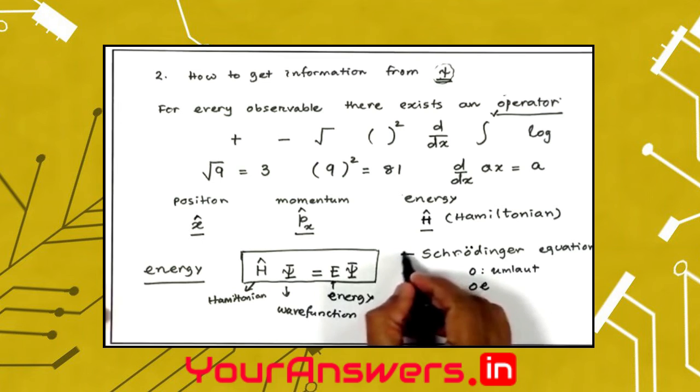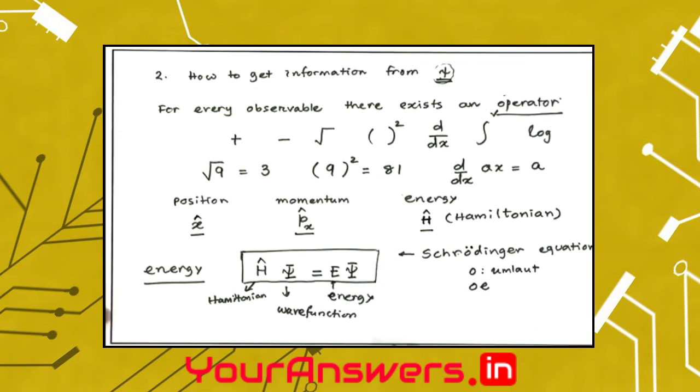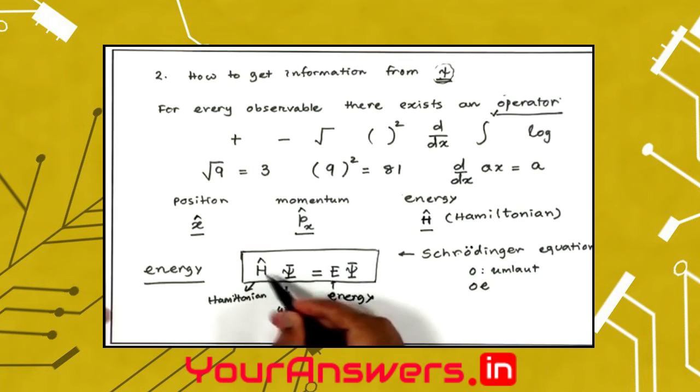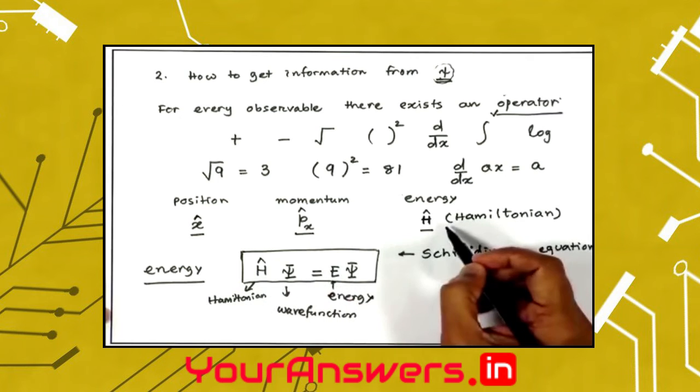This equation was given by the Austrian physicist Schrödinger, and this equation is the Schrödinger equation. Now to be able to get the energy of my atom, I would solve this Schrödinger equation, which is Hψ = Eψ. What is known? What do I know? I actually know only the Hamiltonian here, because the Hamiltonian is the energy operator.